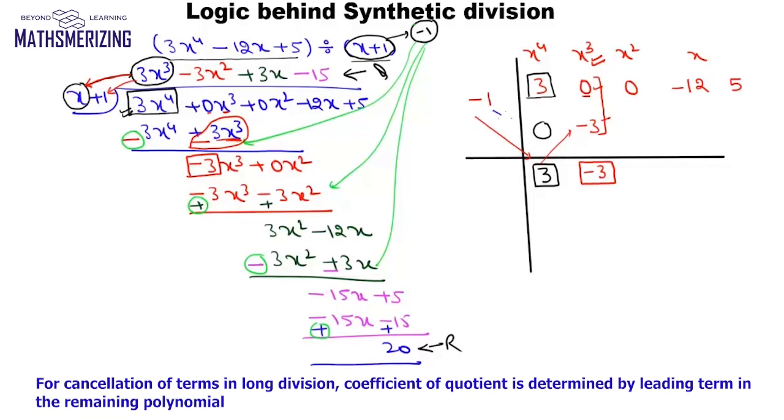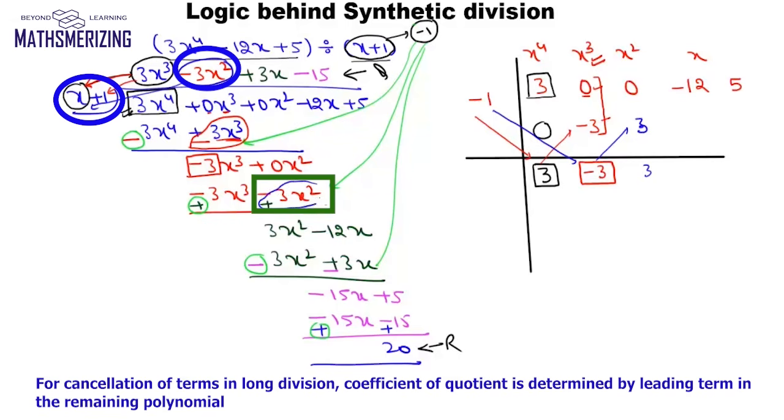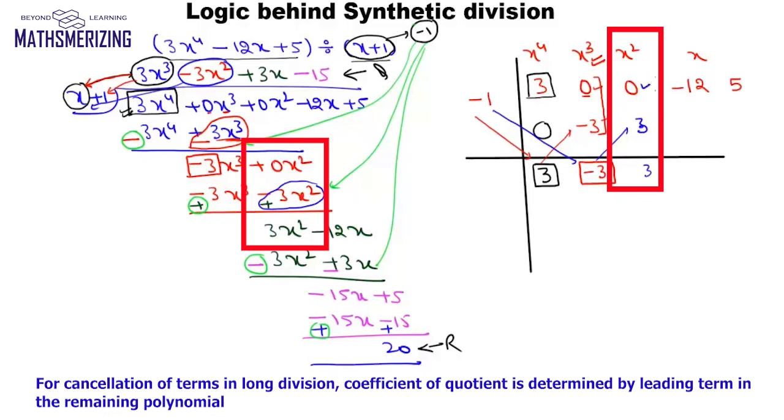Now again, I'll multiply this minus 1 with minus 3. I'll put the result there. So I'll get this as plus 3, and then 0 plus 3 is 3. So again, when we multiplied this minus 3x square with x, we got another term, minus 3x square, and after changing sign it has become plus 3x square. So now again we have two terms containing x square, and their coefficients are 0 and 3. Now if I add them up, I'll get 3, and that is my leading coefficient now, which I need to eliminate. So that's another coefficient in the quotient.